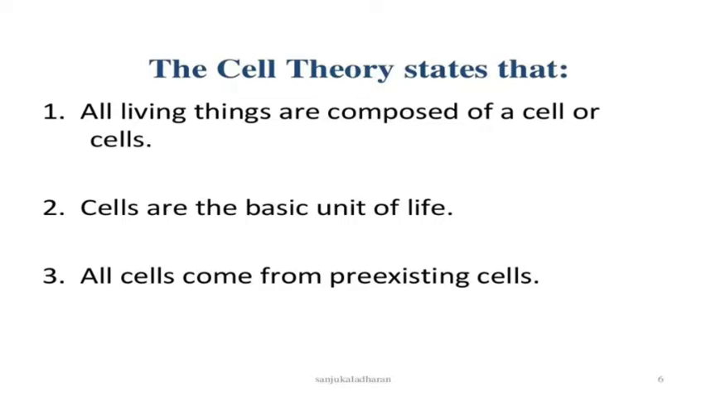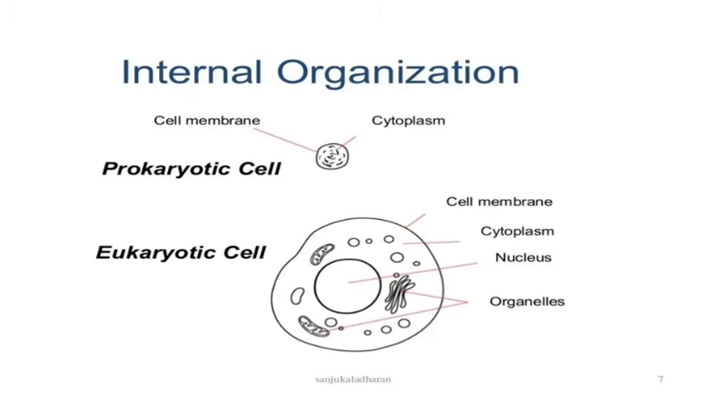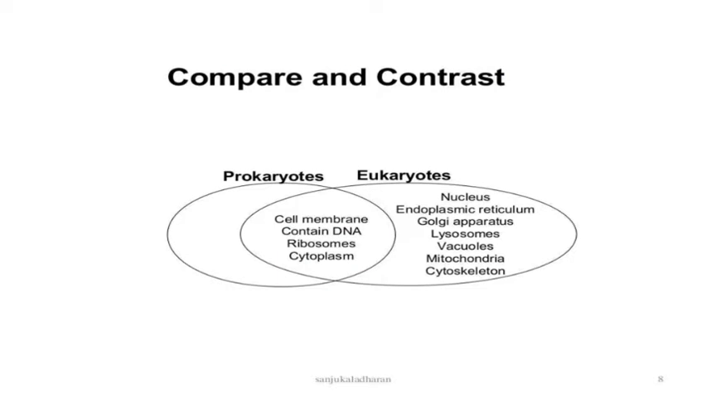The cell theory states that all living things are composed of cells, and cells are the basic unit of life. All cells come from pre-existing cells. This is the internal organization of the cells. In prokaryotes, only cell membrane and cytoplasm are there, and in eukaryotes, cell membrane, cytoplasm, nucleus and some organelles are also present. We can see the comparison and contrast.